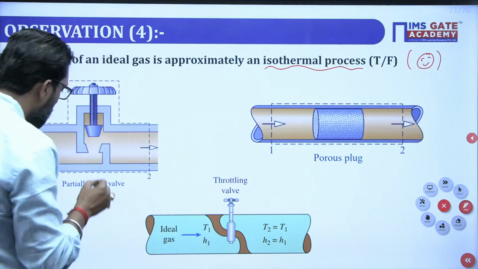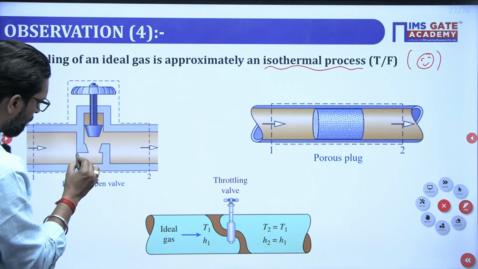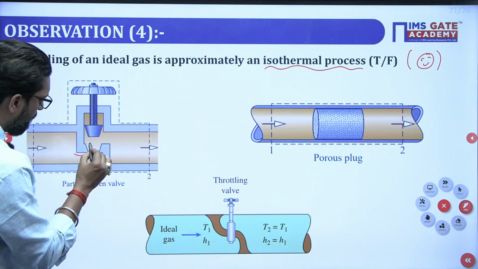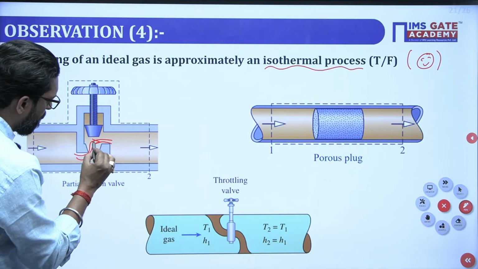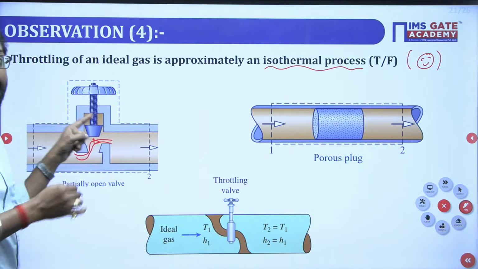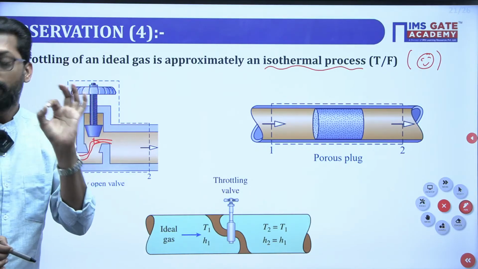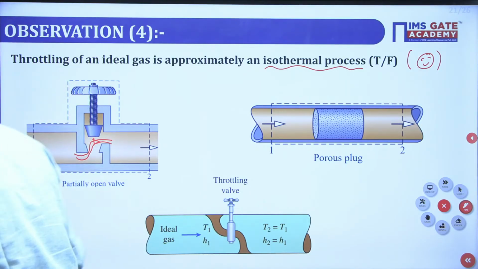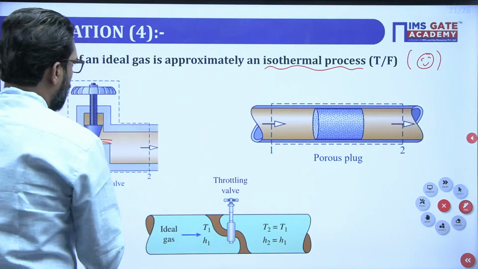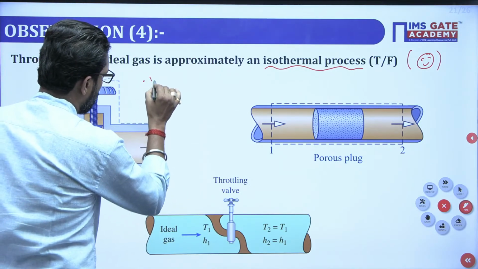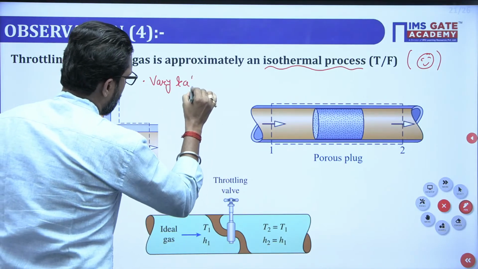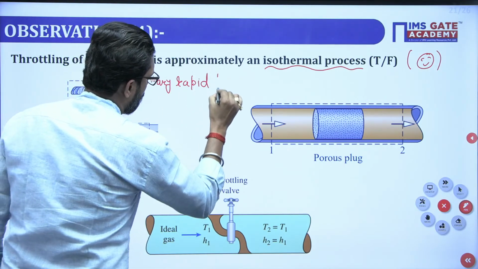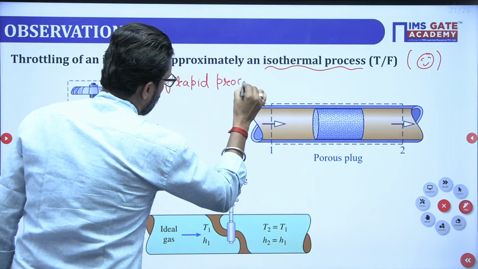Now, my dear, see here, the motion of the fluid is a very rapid process. This is the first thing.